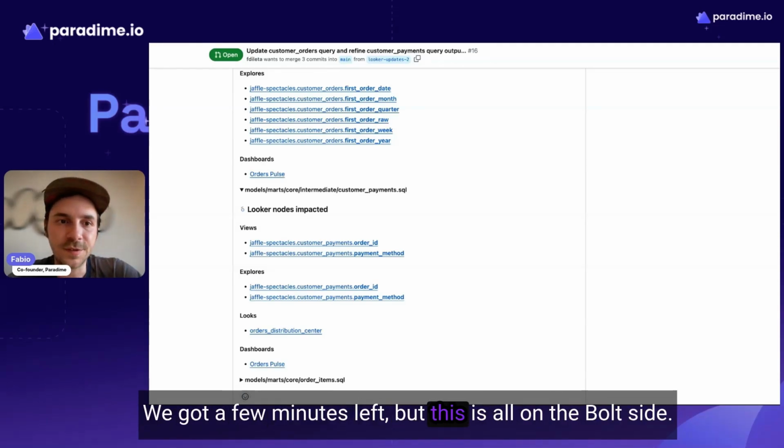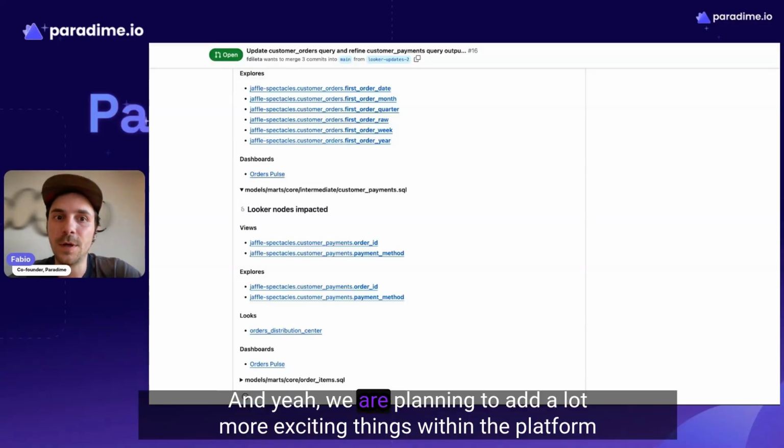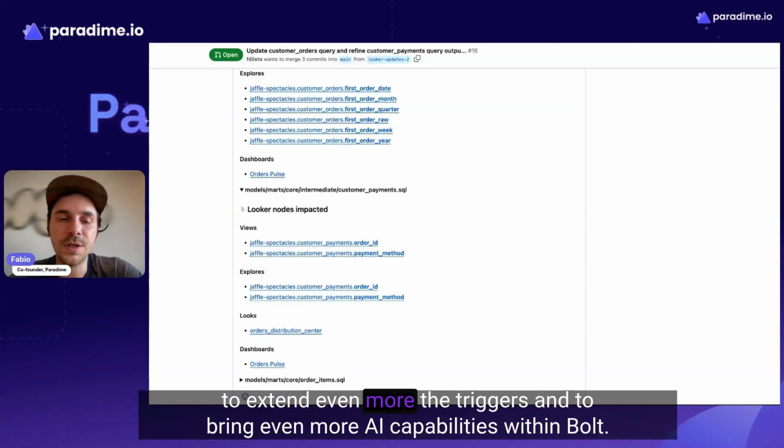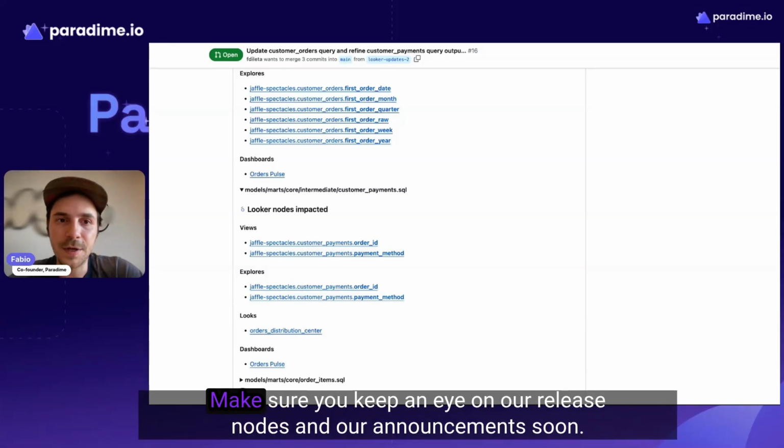We've got a few minutes left, but this is all on the Bolt side. We're planning to add a lot more exciting things within the platform, to extend the triggers even more and to bring even more AI capabilities within Bolt. Make sure you keep an eye on our release notes and announcements soon.